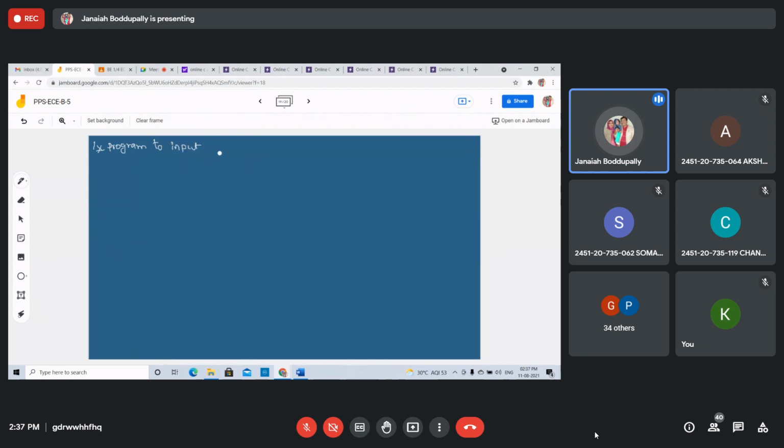Program to input the values into an array and display the values. I'll explain this.